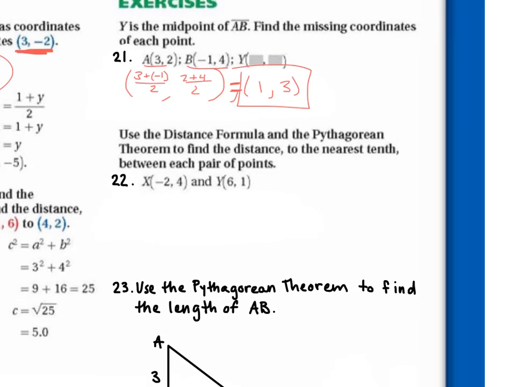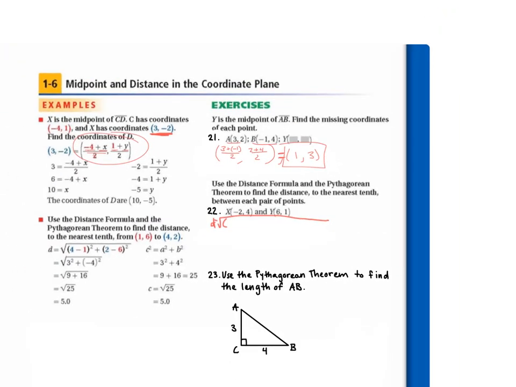Number 22, use the distance formula and Pythagorean theorem to find the distance to the nearest tenth between each pair of points. So what is the distance formula? It's the square root of, what comes first?